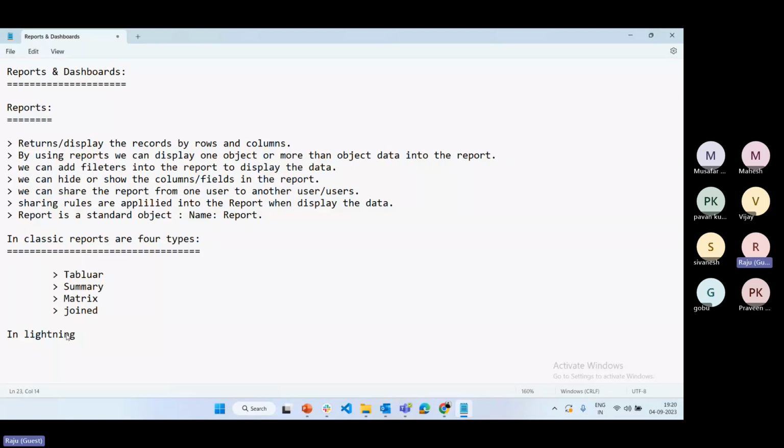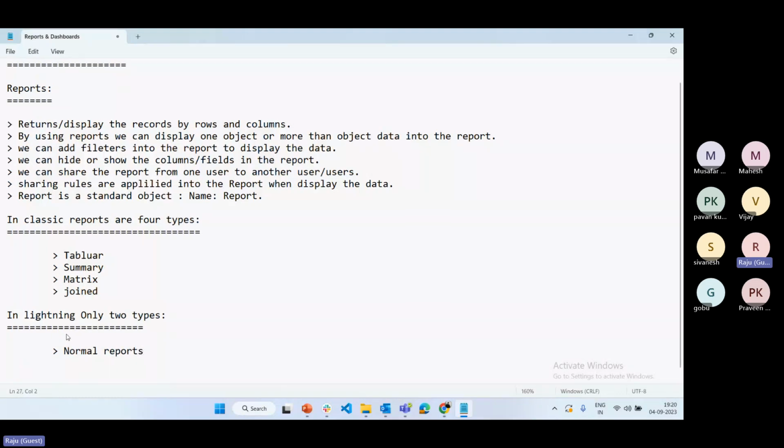In the Lightning version there are only two types. One is the normal report and another one is the joined report.